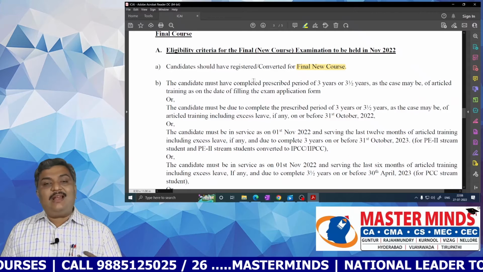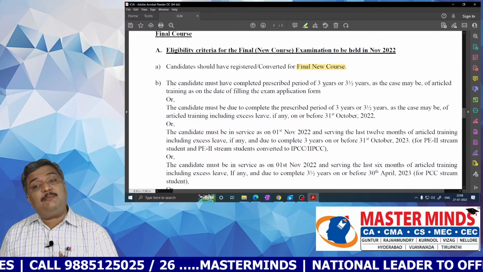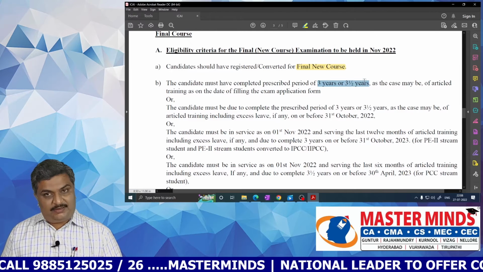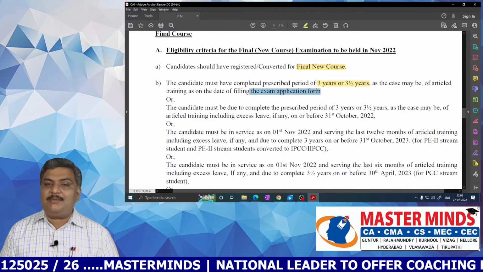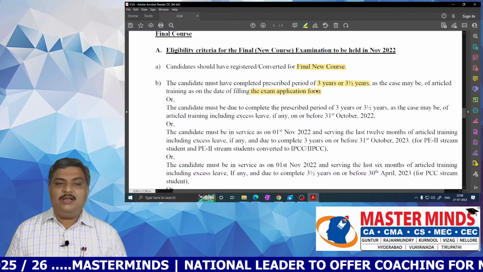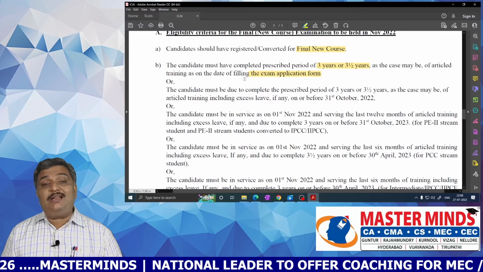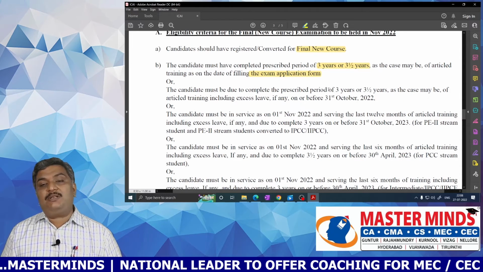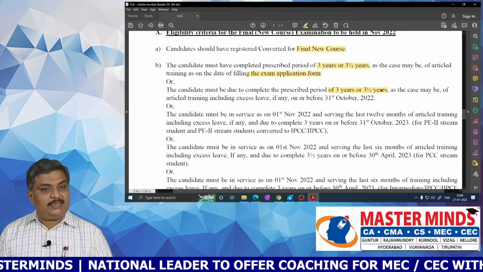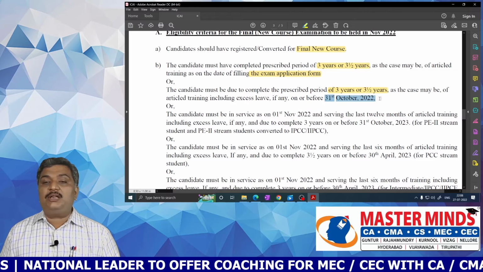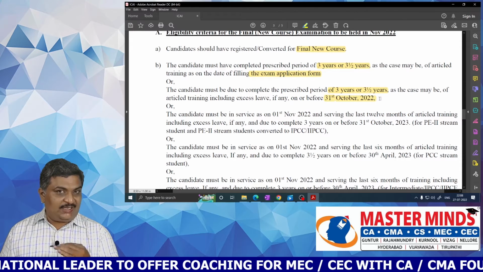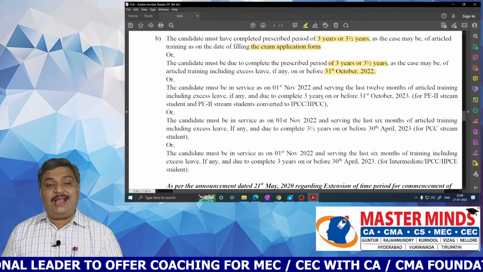For example, the candidate must have completed the prescribed period of 3 years or 3.5 years of article training as on the date of filling the examination application form. Then no worries. Or the candidate must be due to complete the prescribed period of 3 or 3.5 years of article training including excess leave on or before 31st October 2022. This is one criteria. Now let us see another criteria.